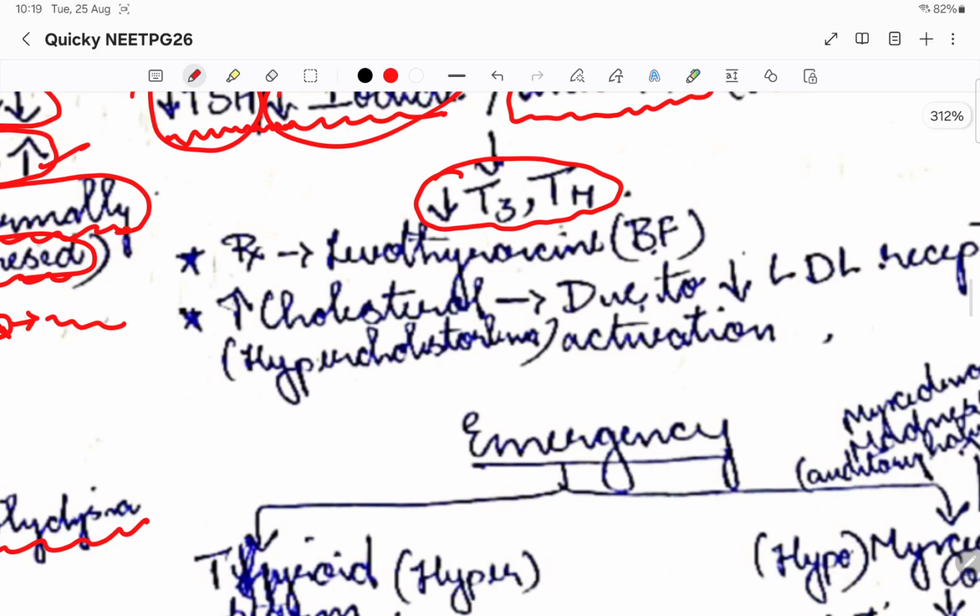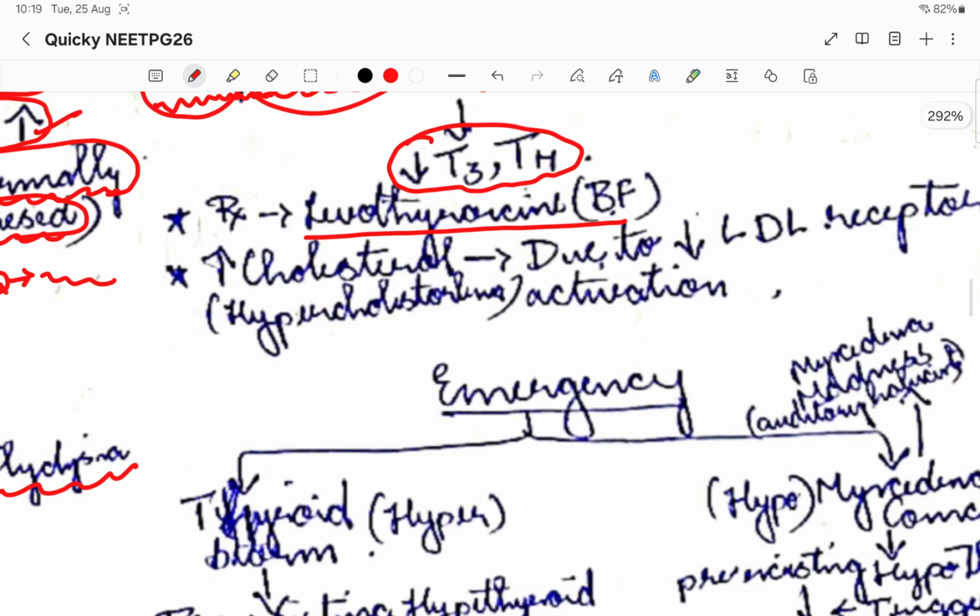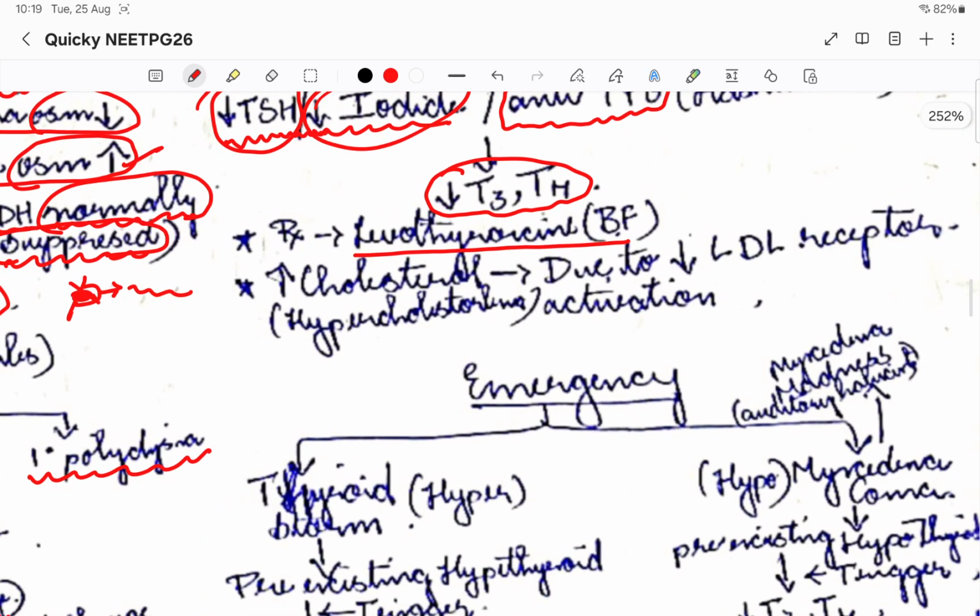So how do we manage it? By giving thyroxine. Thyroxine is reduced, so just by giving thyroxine we are trying to manage the patient. Levothyroxine is what we give, right? We start from 12.5 mcg, and if it starts improving, then in the same way we decrease the doses. That is how we target it. Please remember, it is given before food. Thyroid tablets are given before food. Please remember it.